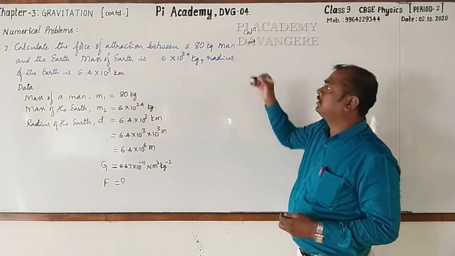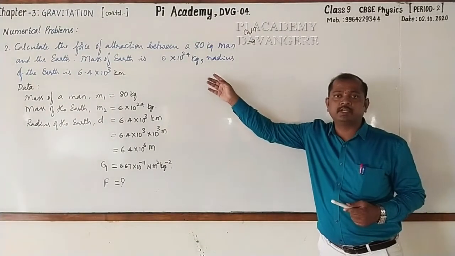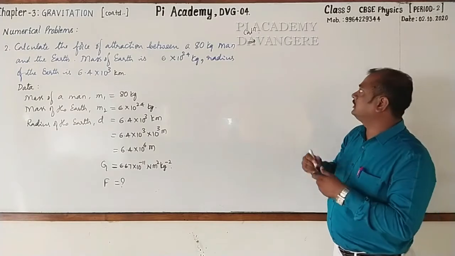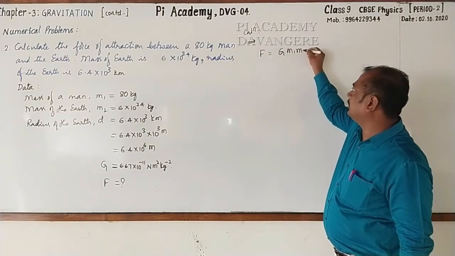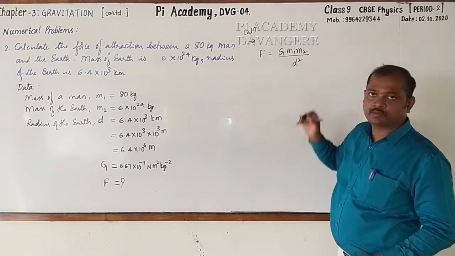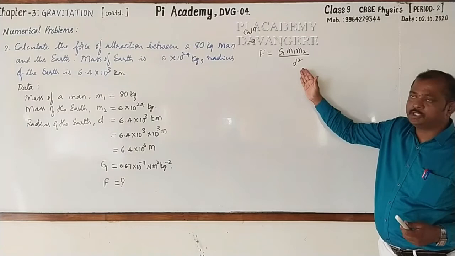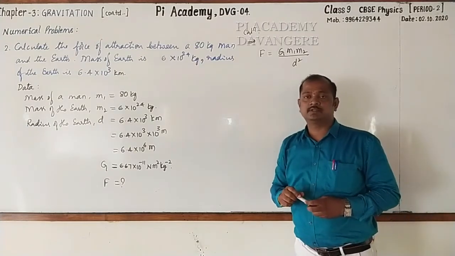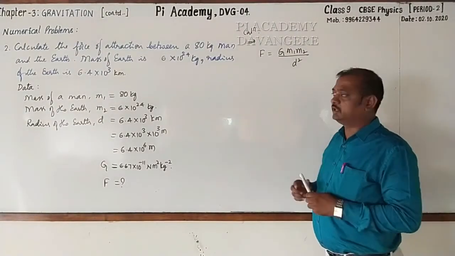Could you tell the formula that we go for using to find out the gravitational force acting between the man and the earth? Yes, you are right. This is F is equal to G into M1 M2 by d square. Okay, dear students, please go for copying up here and then go for substitution. Afterwards, I'll write it.